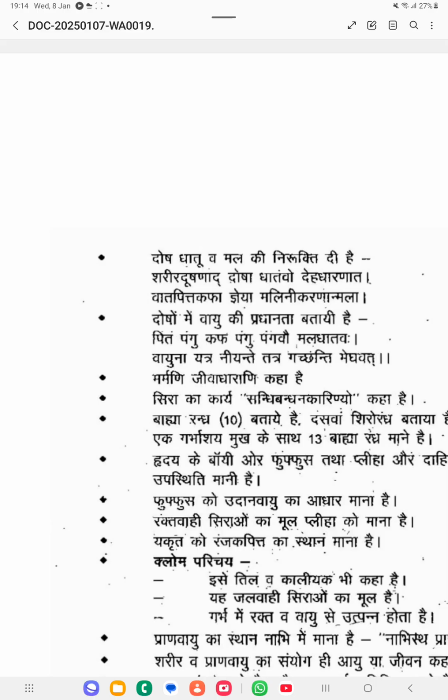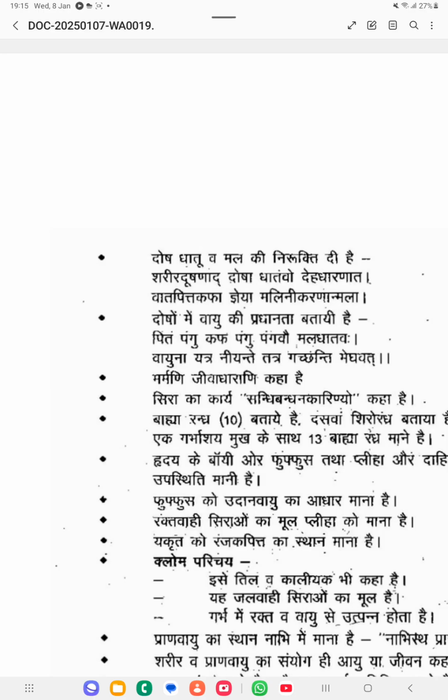Then he has explained one famous quotation related with the importance of the vayu. Okay, Pittam Pangu, Kafam Pangu, Pangavo Maladadavaha, Vayuna Yatra Niyade Tatra Gachadi Meghavat, which means the Pitta dosha and Kapha dosha are balanced based on the action of the Vata dosha. Because of the action of the Vata dosha, Pitta and Kapha are getting balanced in our body. Or Pitta and Kapha dosha are working in the body because of the action of the Vata dosha. So, among all the Tridosha, Vata dosha is the more important. That importance is explained in this quotation.